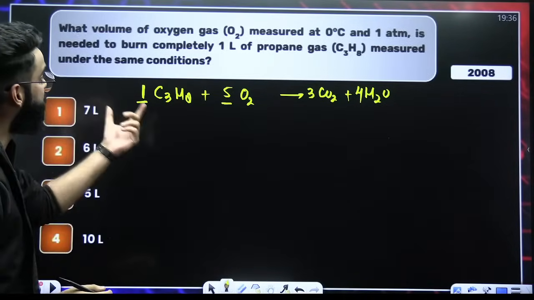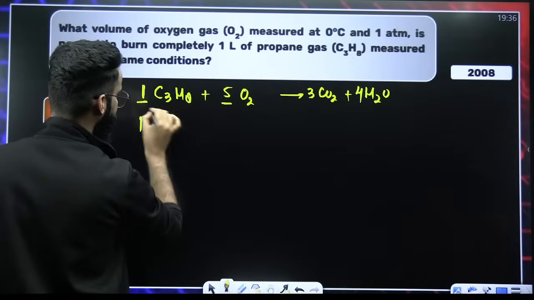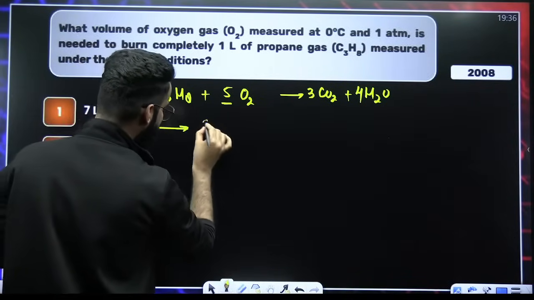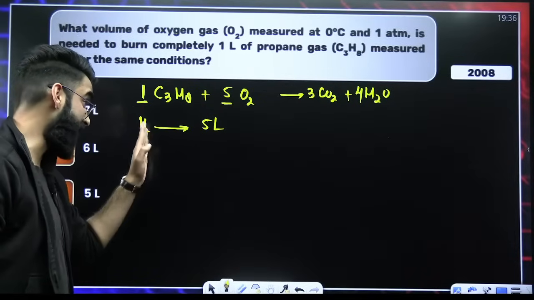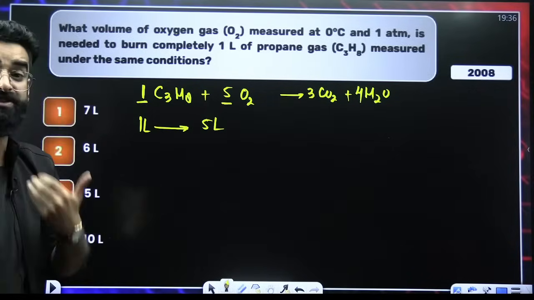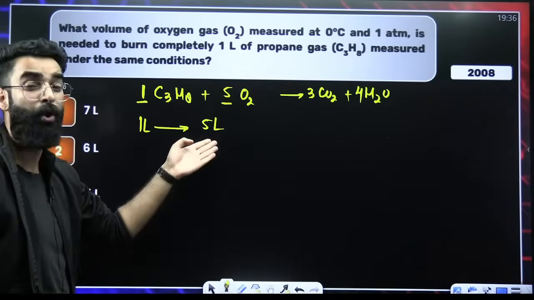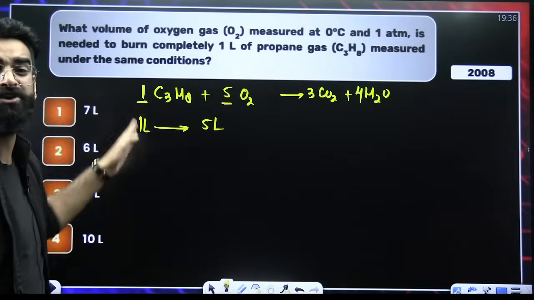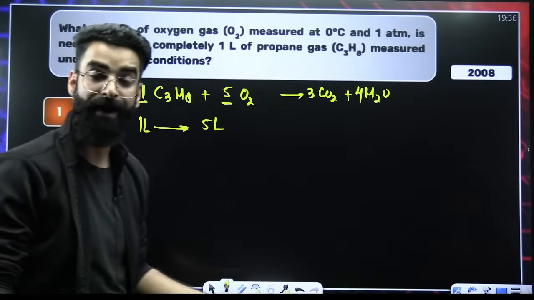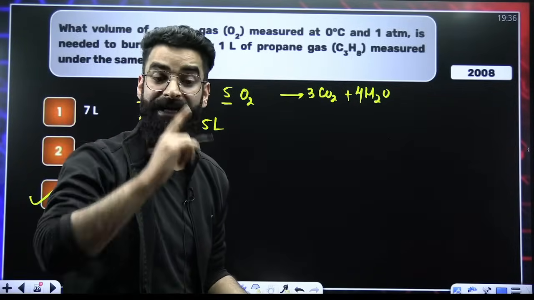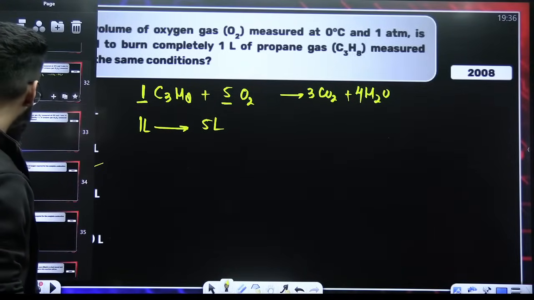Now, since the reaction is balanced, from the stoichiometric coefficients of the reactants, I am getting to know that 1 liter of propane exactly requires 5 liters of O2 for its complete combustion. So that's something which I was supposed to calculate. How many liters of O2 are required for the complete combustion of 1 liter of propane? So what is the answer? 5 liters of O2 are required, right? Correct, people? Done and dusted again.